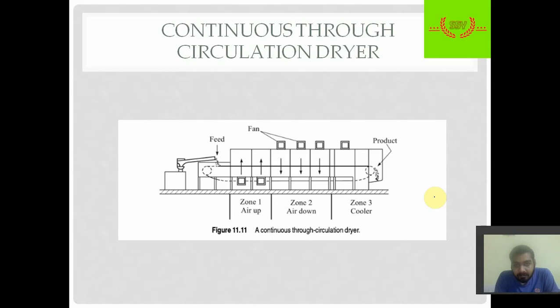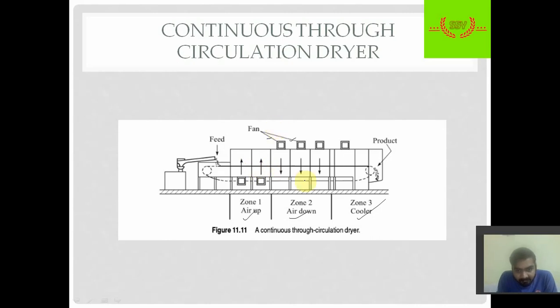Next is a continuous through circulation dryer. This is simple, like a belt conveyor. Here we have different arrangement of fans at the top. The feed, that is the wet solid, is passed through this conveyor, and here we have three zones: air up, air down and cooler zone. In zone 1 we have fans at the bottom. These fans pass the air from the bottom so that the trapped moisture can be removed.